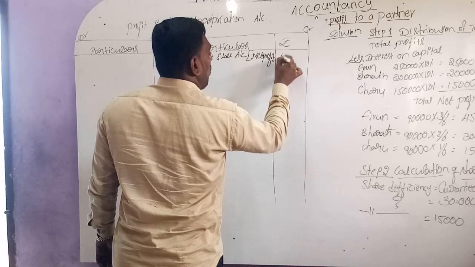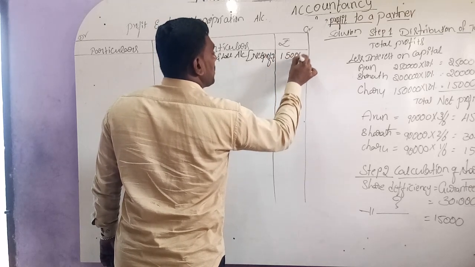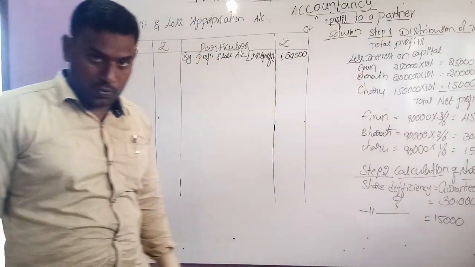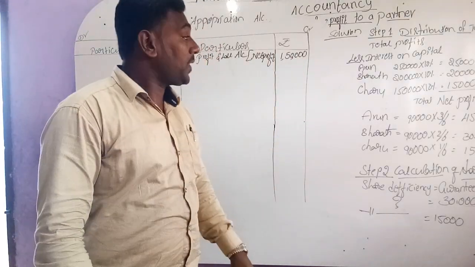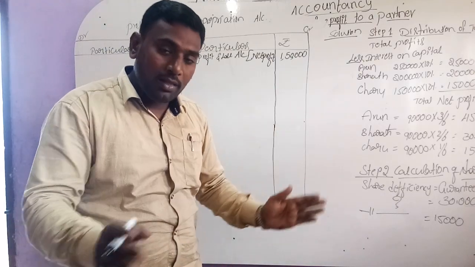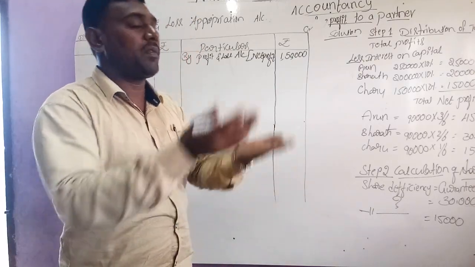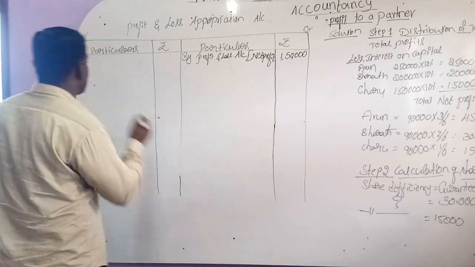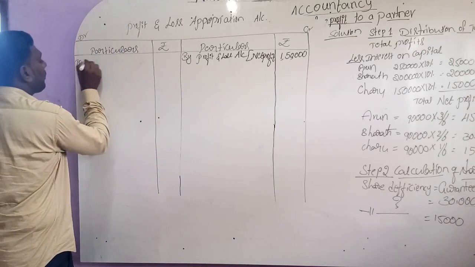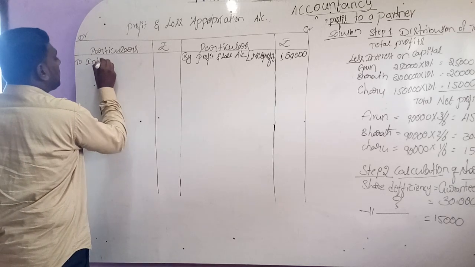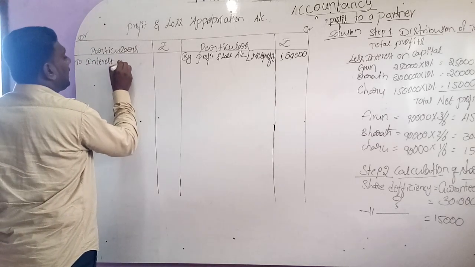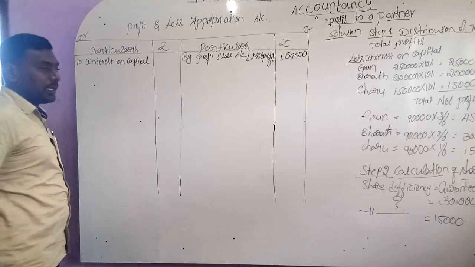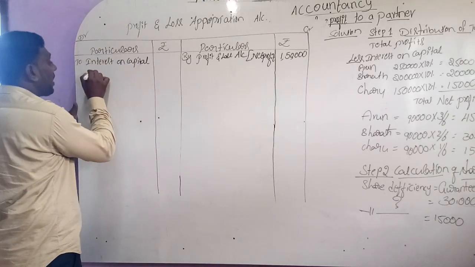rupees 1,50,000. So actually this is the profit. From this profit we should deduct all the things and distribute it, and you will get an equal balance. First we should deduct interest on capital. To interest on capital. So here how many partners are there?